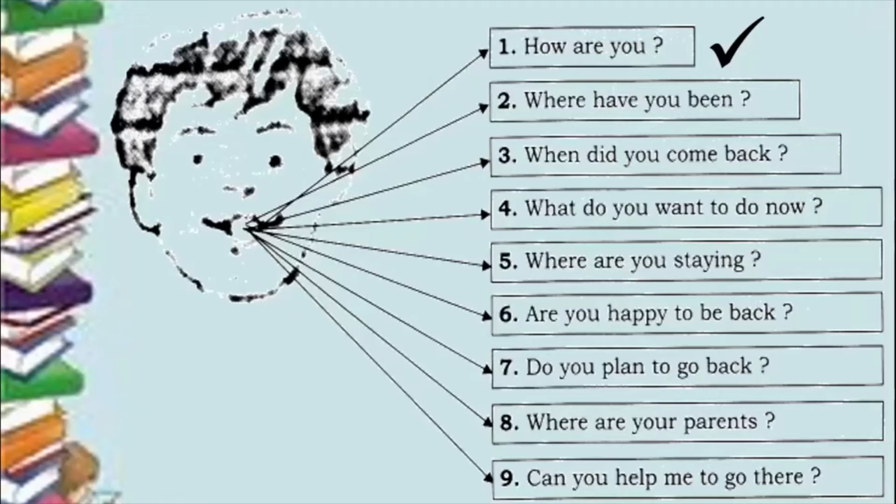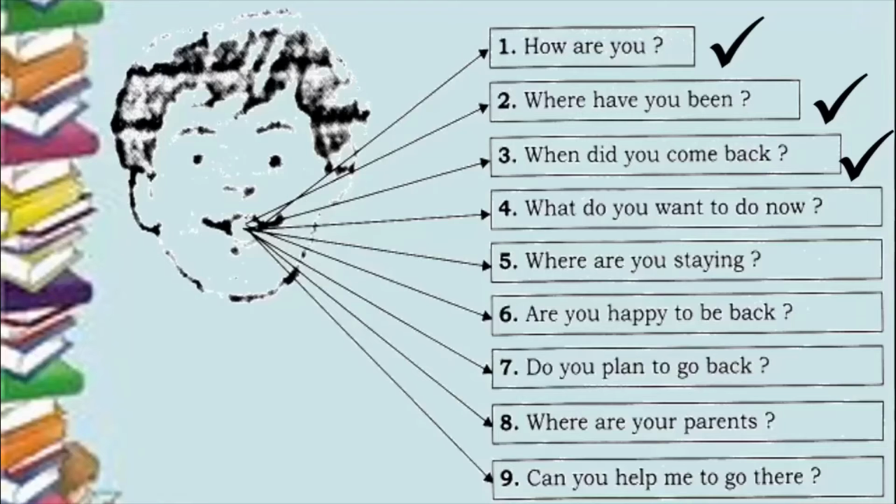If someone asks you where have you been, what will you say? You will say I've been to school, I've been to the market. When did you come back? I just came back right now, or I came back yesterday, or I came back last week. So, this is an example to tell you that these are normal questions. So, what is the difference between these questions and rhetorical questions? There are many more questions also, you can read them.